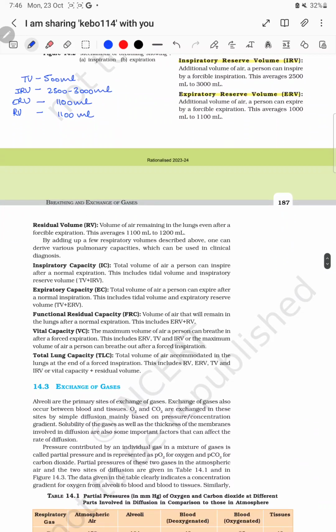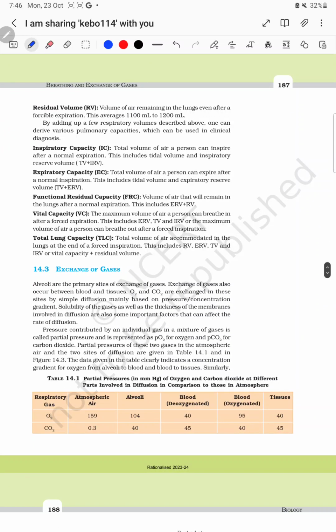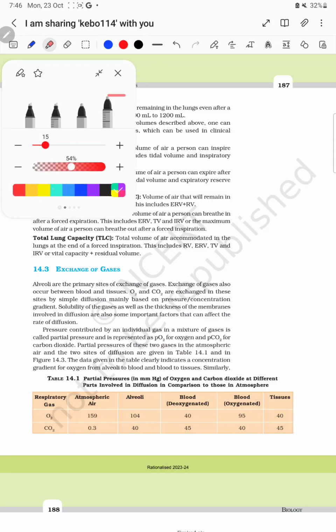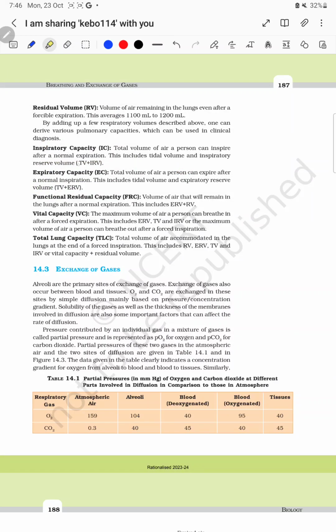So let's talk about the capacities, like inspiratory capacity. What is inspiratory capacity? The total volume of air a person can inspire after a normal expiration. So inspiratory capacity is the tidal volume plus IRV, inspiratory reserve volume. So this is the amount of air that can be inspired. It includes tidal volume plus inspiratory reserve volume.